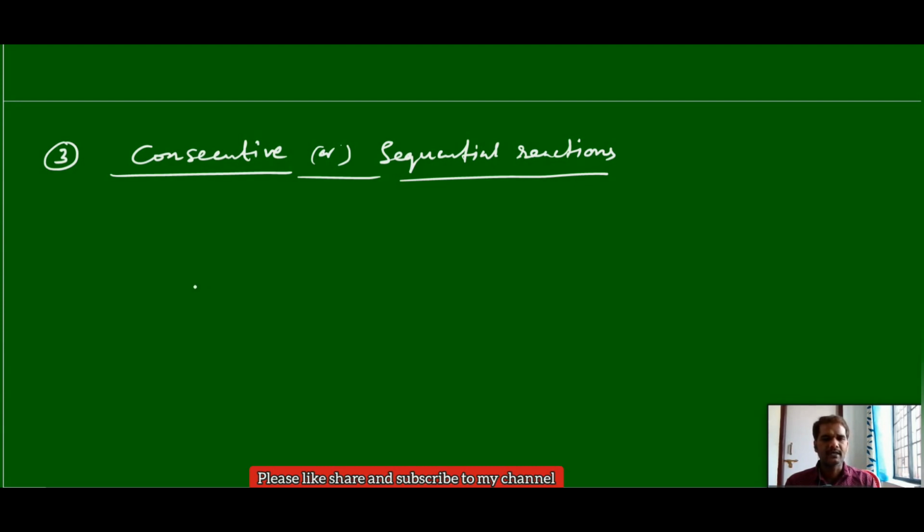Here, one reactant can give a product, and the product can also act as a reactant in another reaction. In chemical reactions of two or more steps, the product formed in the first step acts as a reactant in the second step, and so on. In most cases, we can observe these in radioactive disintegration reactions, which are one of the examples of consecutive or sequential reactions.